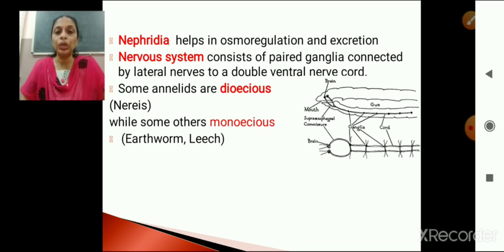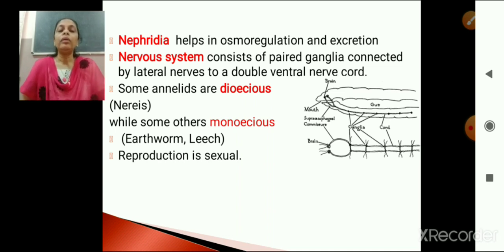Another example for a monoecious annelid is leech. Have you heard about leech? Blood sucking annelid, okay, which is found in forest. So if you move through forest, sometimes this leech gets attached to the body and it sucks the blood from the body because it likes human blood. It feeds on the blood of animals. Okay, so hope that point is clear.